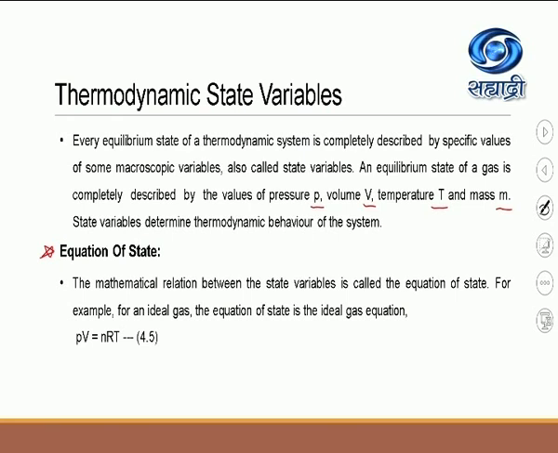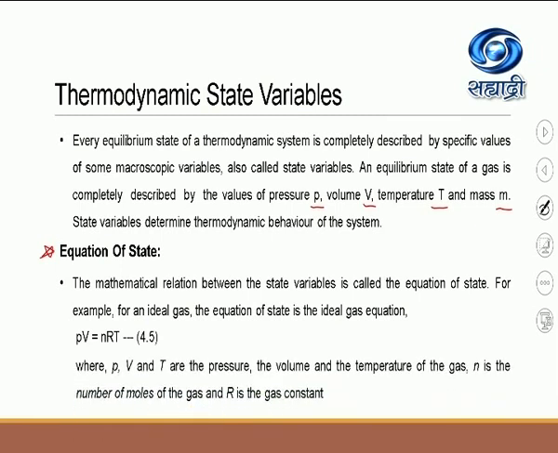Now here, what do you mean by P? P is the pressure of the gas or a system. V is the volume of the system. n means it is the amount of substance. You know the SI unit for amount of substance, it is mole. So n is the number of moles of a gas. What is R? R is the universal gas constant and T is the temperature.